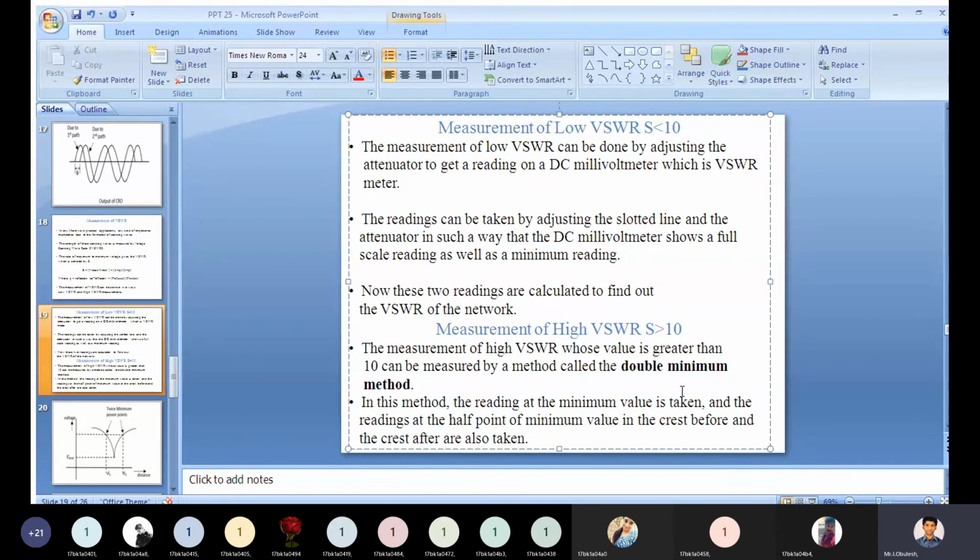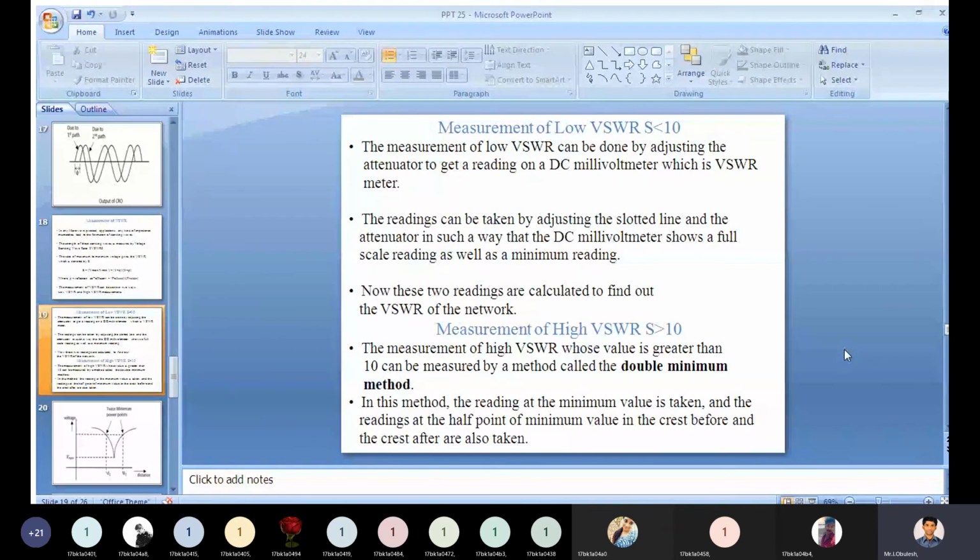In this method, the reading at minimum value is taken, and the readings at the half point of minimum value in the crest before and the crest after are also taken.